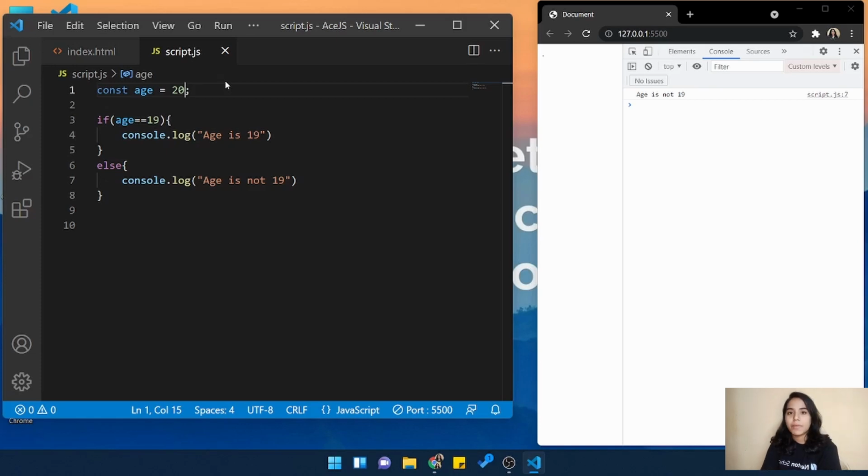Now what will happen if I want to check more than one condition, if I want to check multiple conditions? If, else if, and else, three things can be used together, right?